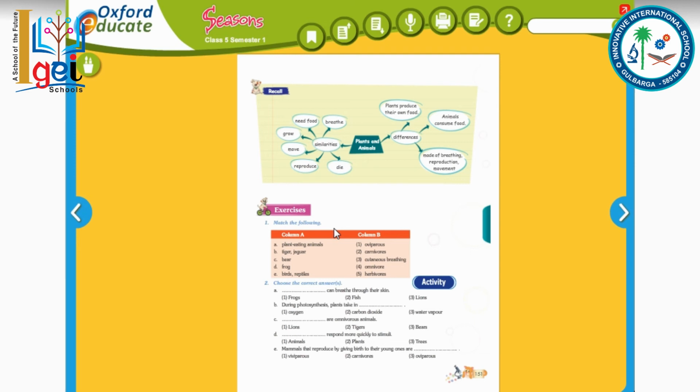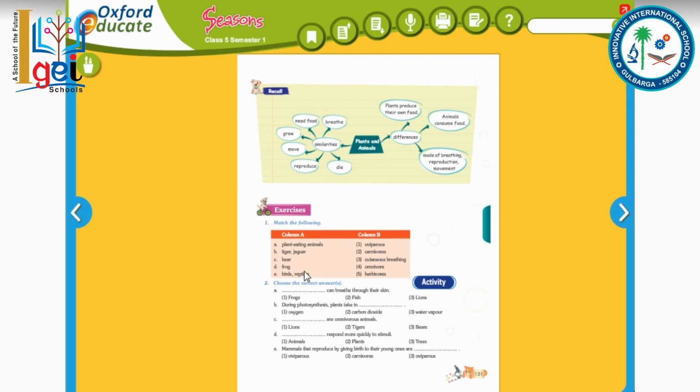First is match the following. What you have to do is just take from this column and match it: which is omnivorous, which is carnivorous, which is herbivorous, right? Plant eating animal is called herbivorous. Tiger and jaguar are called carnivorous, right? Bear, which eats both plant and animal, is known as omnivorous. Bear, frog, all this you have to do.